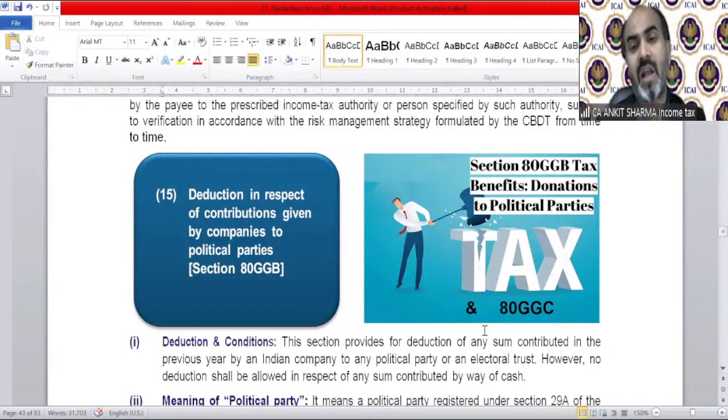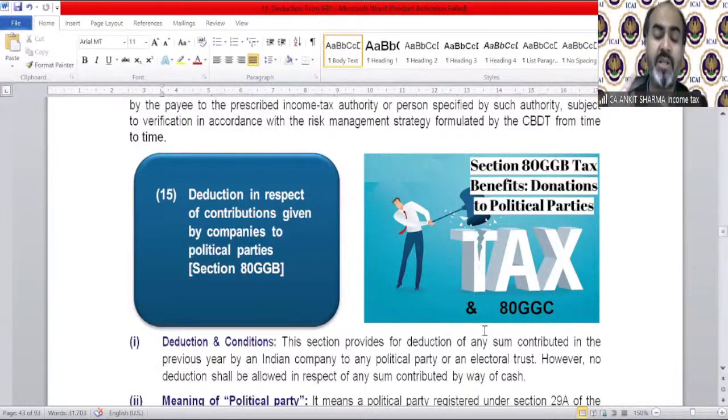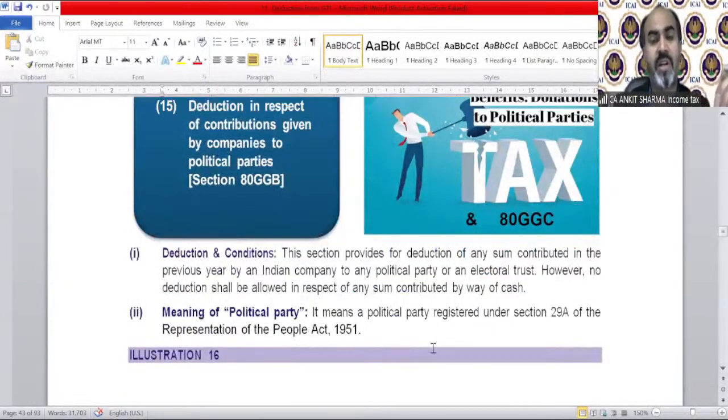80GGC allows the deduction to other than a company, to all persons except a local authority. A local authority cannot claim this deduction, nor can an artificial juridical person, AJP, that is partly or wholly funded by the government. So, point number 15, deductions and conditions.